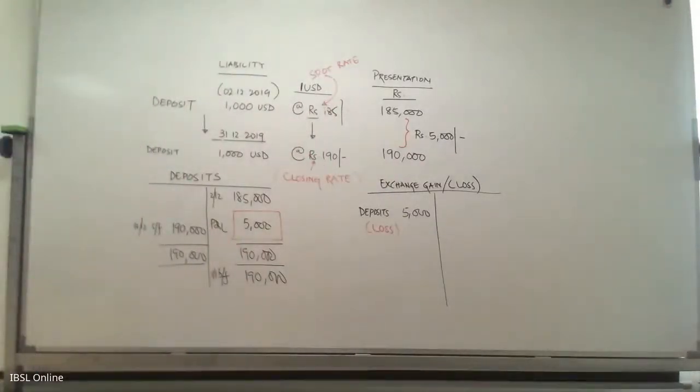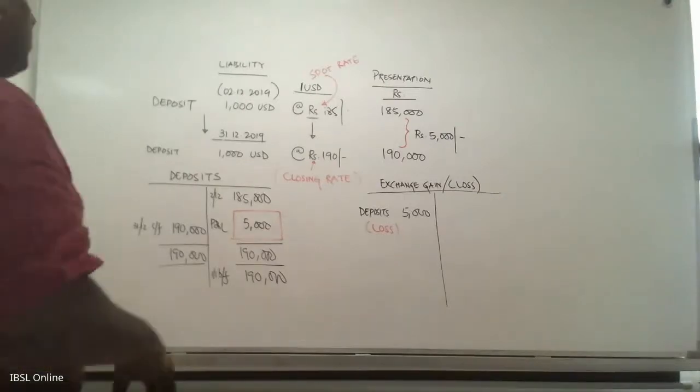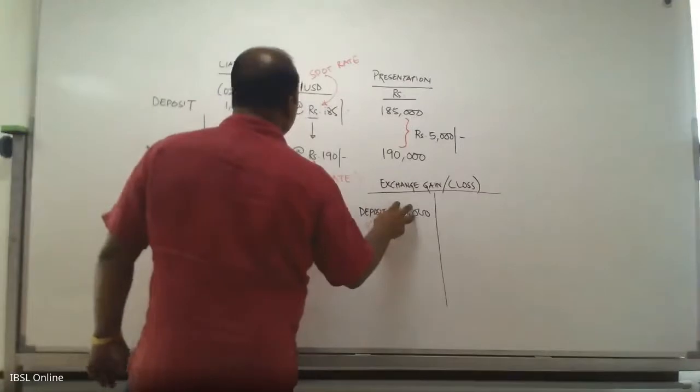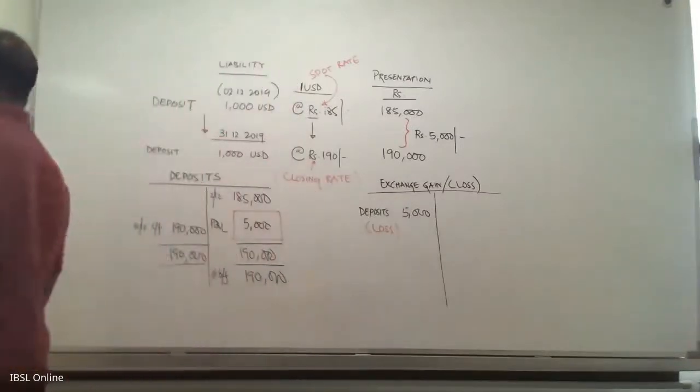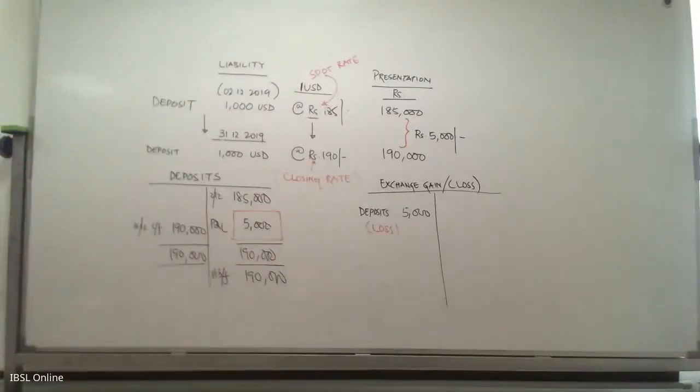You see? So I want you to take this down. This is how the revaluation gain or loss works. And this amount of 5,000 will appear in your financial statement, in the statement of comprehensive income, as exchange loss.